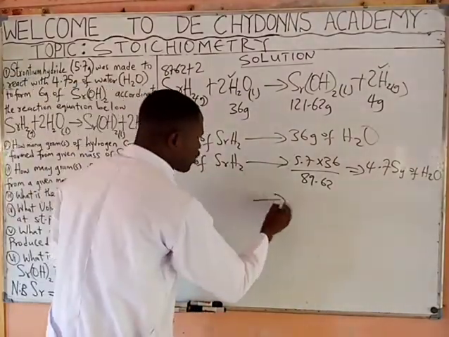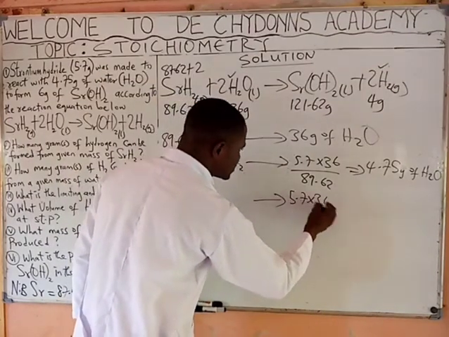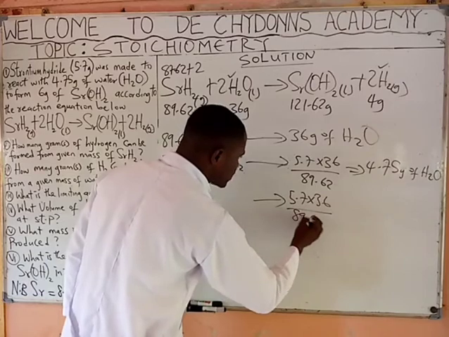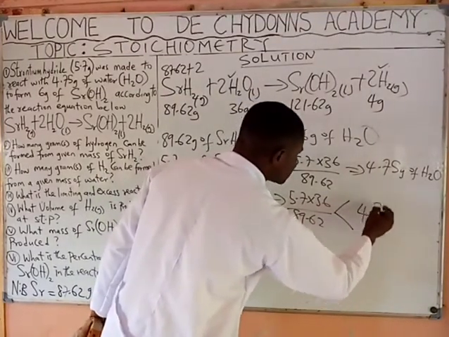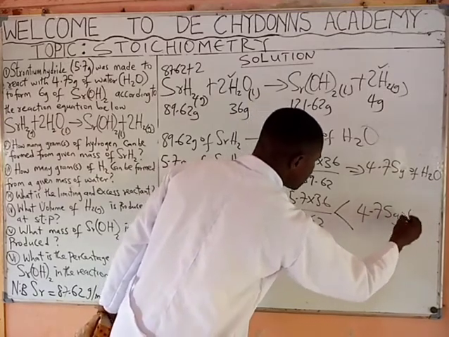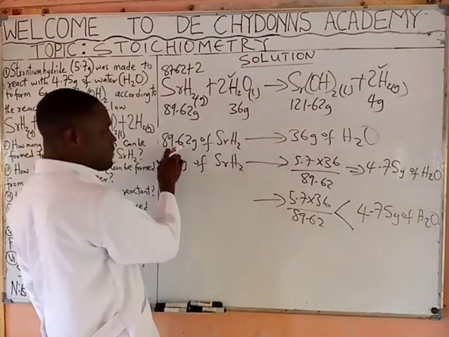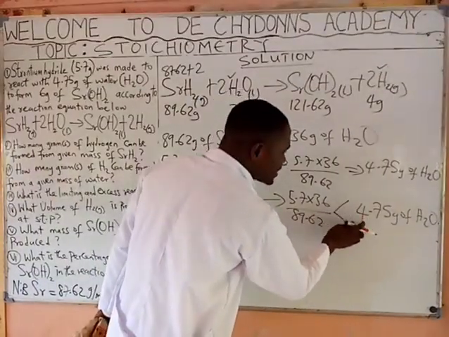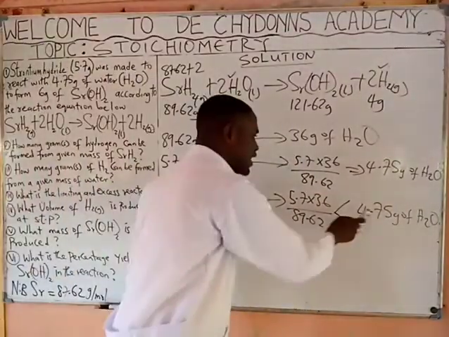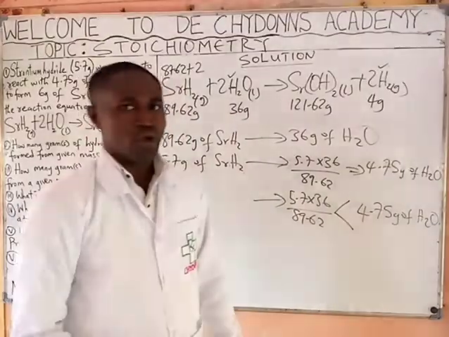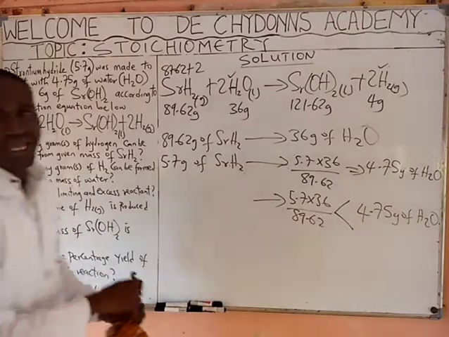But if we do our cross multiplication, 5.7 times 36 all over 89.62, and it's giving us an answer less than 4.75 grams of water, let's say it gives you 3, the implication is that the water we use here is in excess.